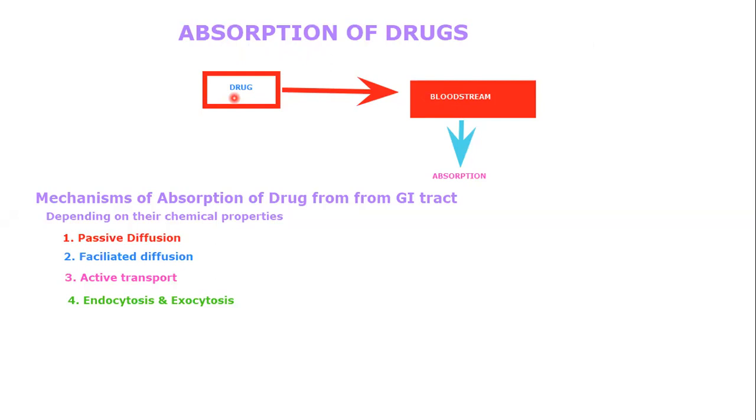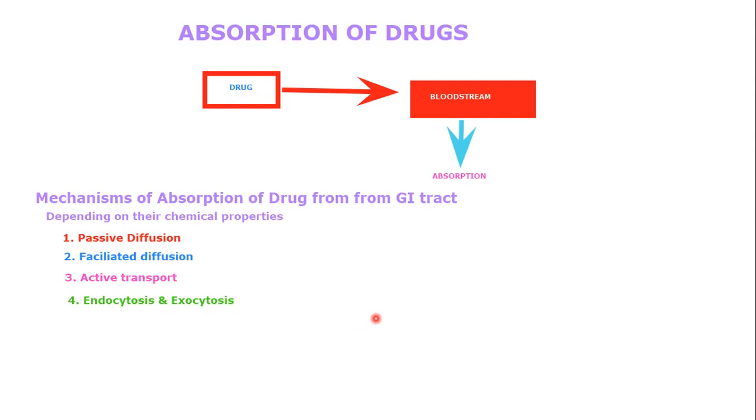A route of administration other than intravenous may result in partial absorption as well as lower bioavailability. Then we will discuss the mechanisms of absorption of drugs through the GI tract. This depends upon the chemical properties. Drugs may be absorbed from the GI tract by passive diffusion, facilitated diffusion, active transport, and endocytosis as well as exocytosis. We will discuss these mechanisms of absorption in detail.